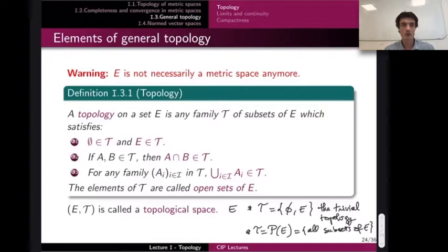Neither of them is really interesting in general, because in the first one there are too few open sets, and in the second one everything is open. You can imagine I can define the discrete topology in R, meaning that any subset of R is an open set. This works, but it is not what we call the usual topology.